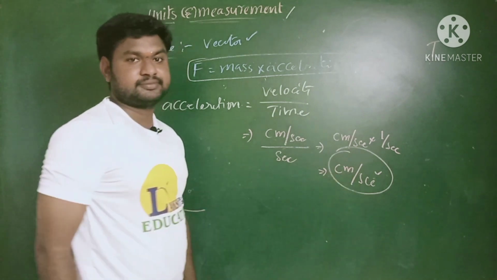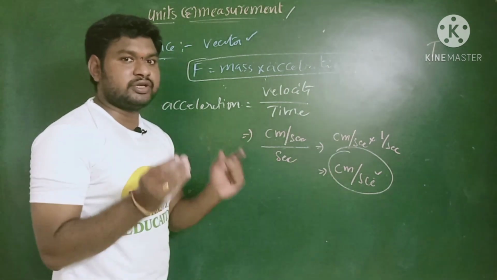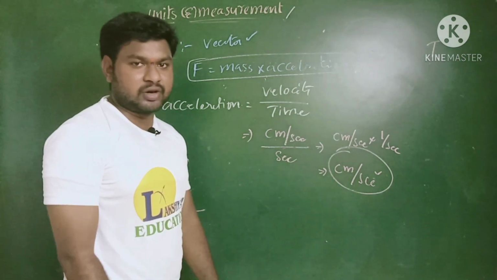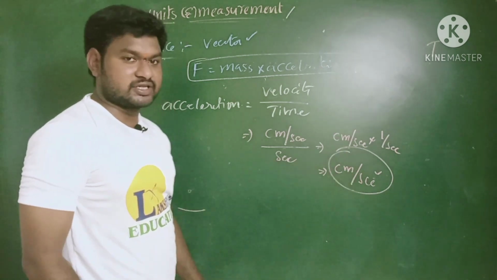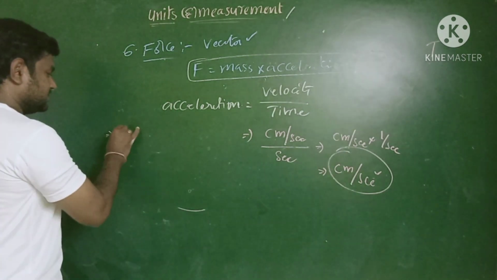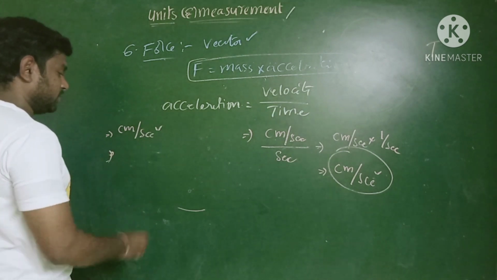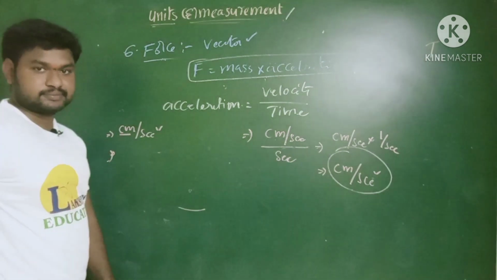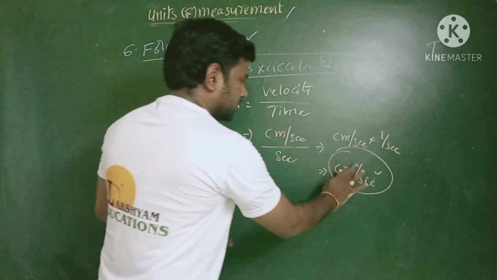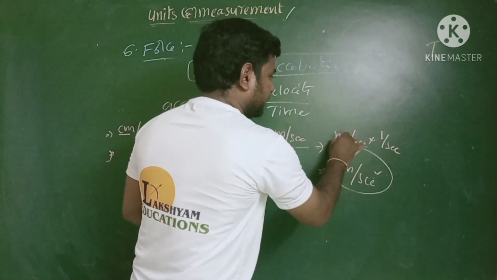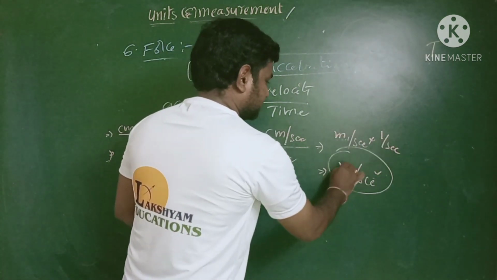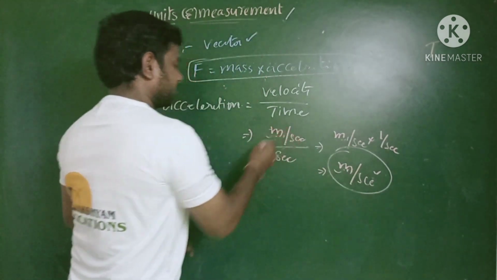So when you know the unit clearly, we can easily derive the dimension formula. Look at here, now try to write the dimension formula. Generally we represent in the SI system, so meter per second square.